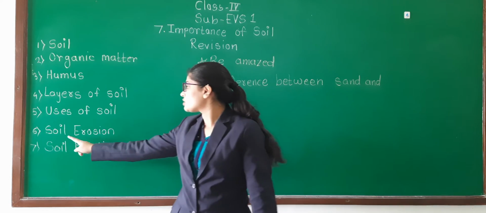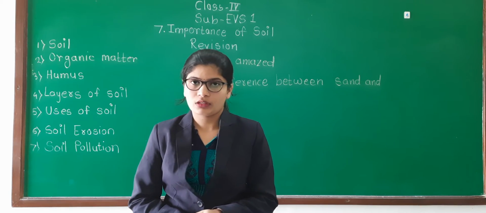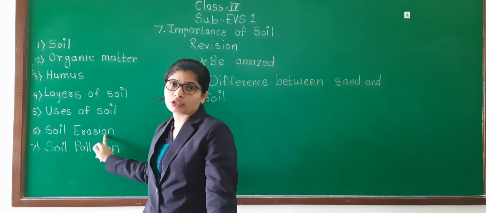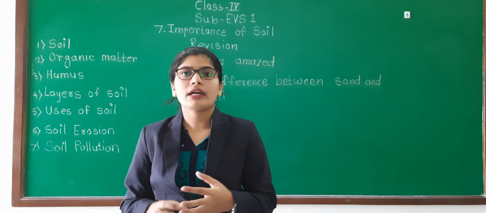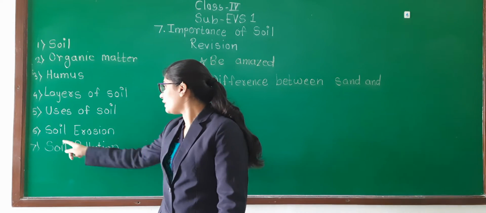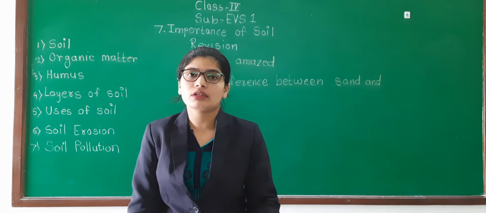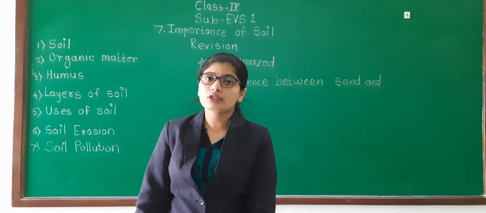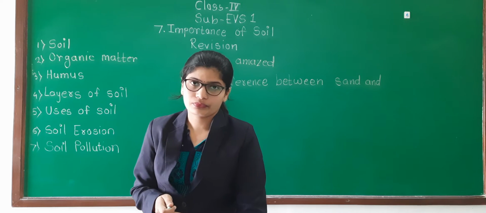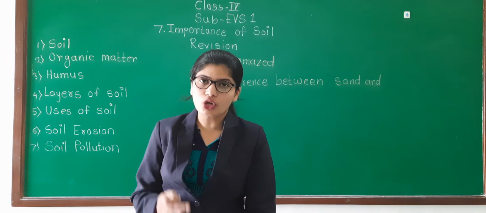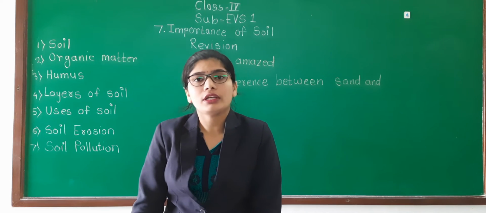Then we have learned soil erosion. Erosion means what? Removal of soil. That is known as soil erosion. Many reasons we have learned: water, wind, and many human activities are involved in soil erosion. Then we have learned the preventive methods of soil erosion. Preventive methods means, how can we prevent or protect our soil? Understood? That concept is known as protection or prevention of soil erosion.